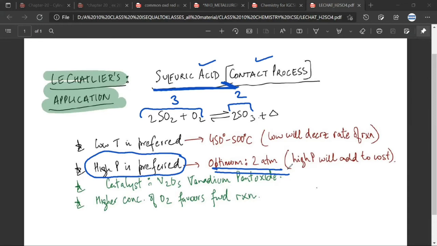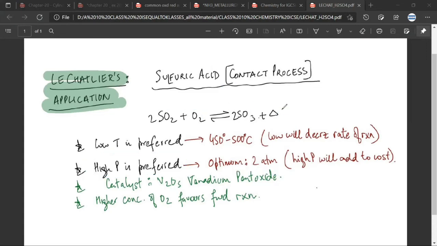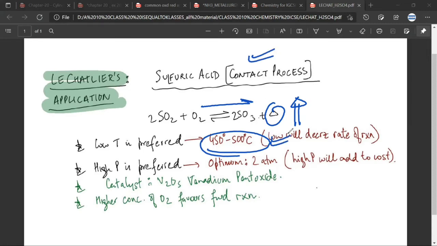Again, because it's an exothermic reaction, if you make the temperature lower, the system will try to increase the temperature because it knows that if it goes in the forward direction, the temperature will get raised. But the problem is that too low a temperature will decrease the rate of reaction. So that is why this figure in the contact process is the optimum temperature at which the reaction happens. Yes or no, sir? Yes, sir.